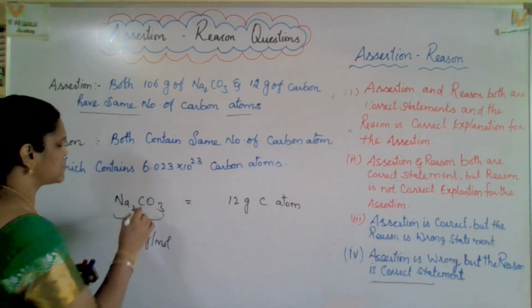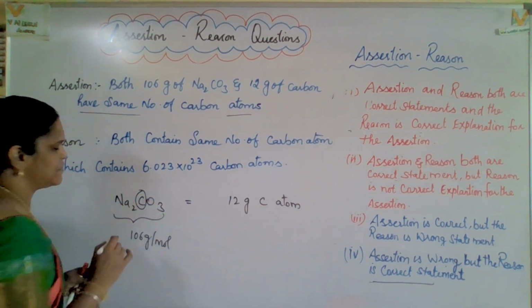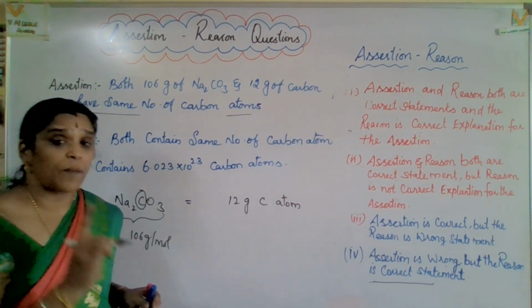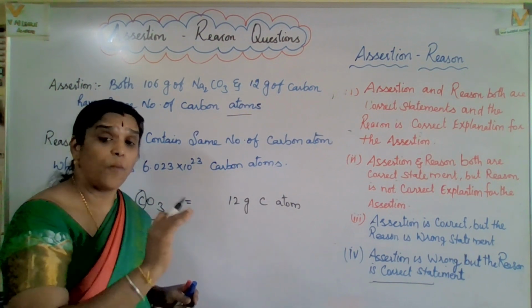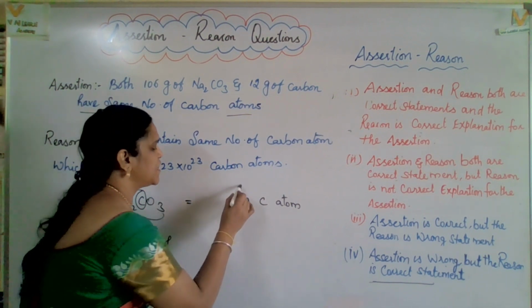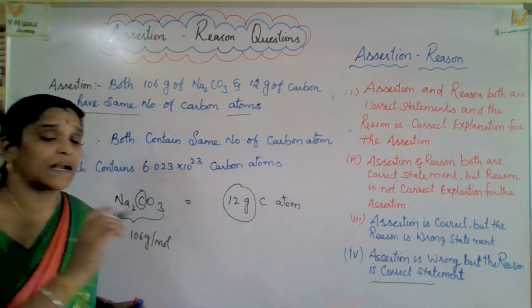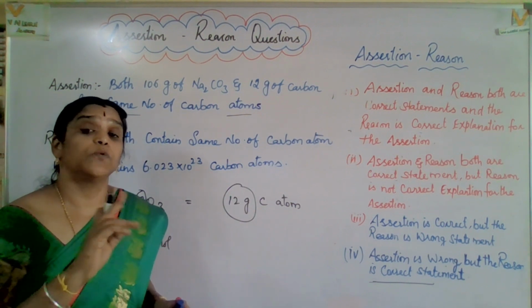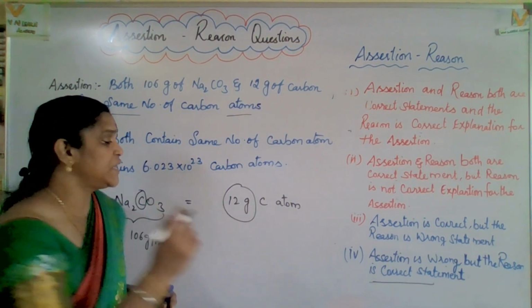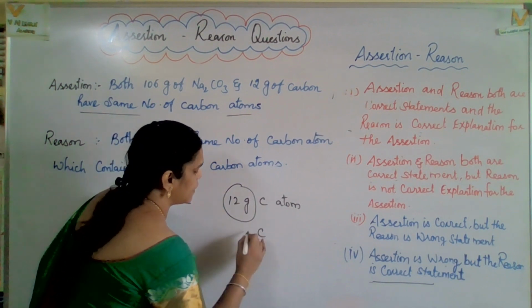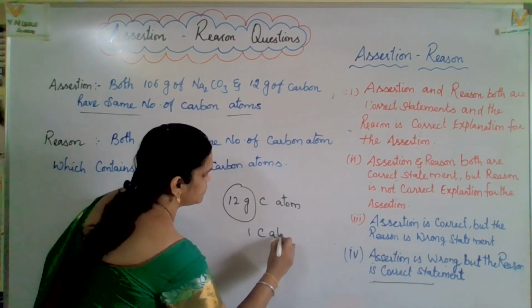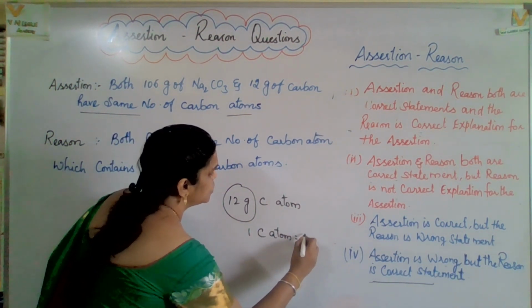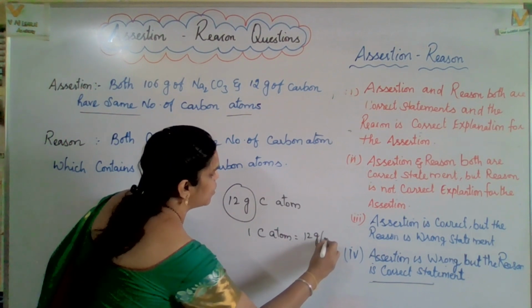Exactly, here one carbon atom is available. One carbon atom is equal to how much gram? It has 12 grams. So one carbon atom has 12 gram per mole.